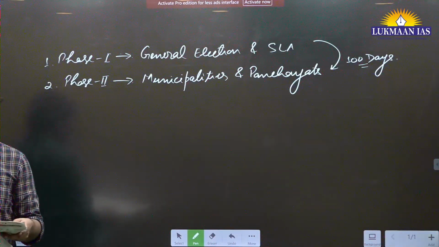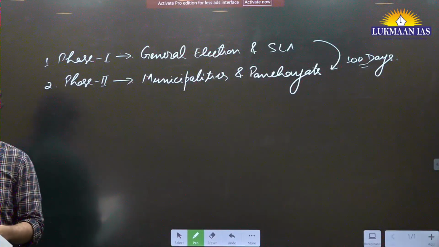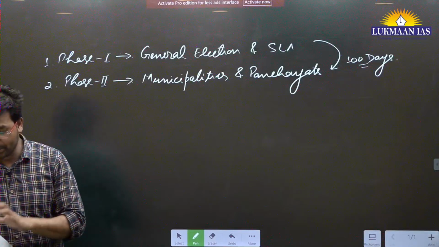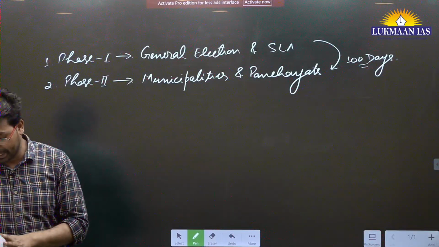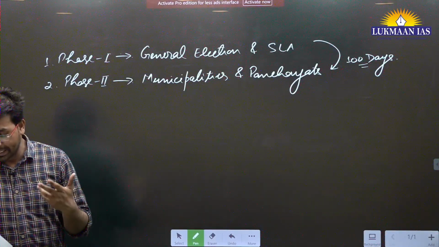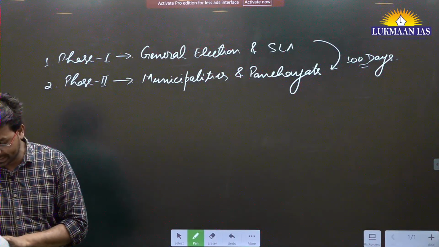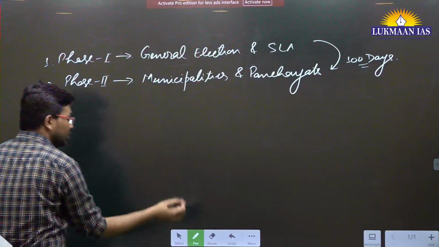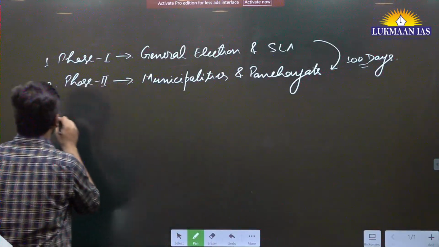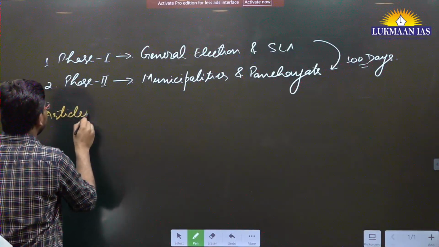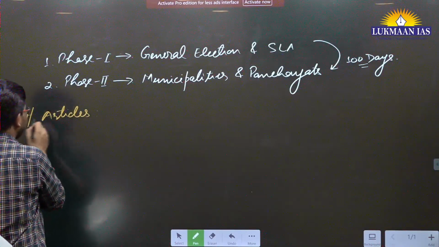We need to amend article 83, which talks about duration of the houses of the parliament, and article 172, which talks about duration of the state legislatures. So I am quickly going to write down those articles that are recommended to be amended by this committee.